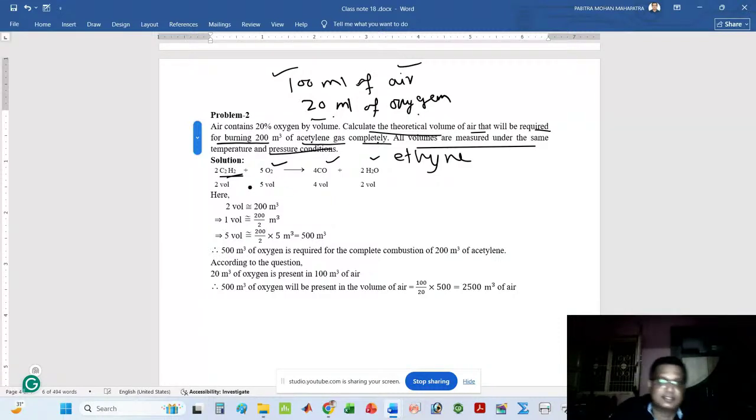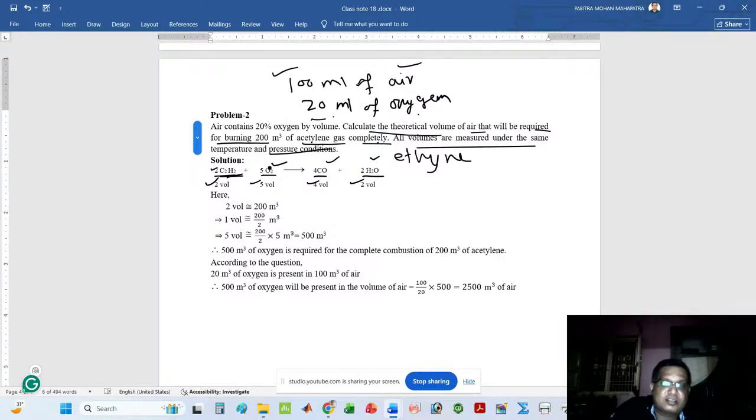If you want to balance, then 2C2H2 plus 5O2 gives 4CO plus 2H2O. Again I will repeat, 2C2H2 plus 5O2 gives 4 carbon monoxide and 2 water. So here I can write 2 volume, 5 volume, 4 volume, 2 volume. The coefficients written in the reactant and product species you can simply write here.